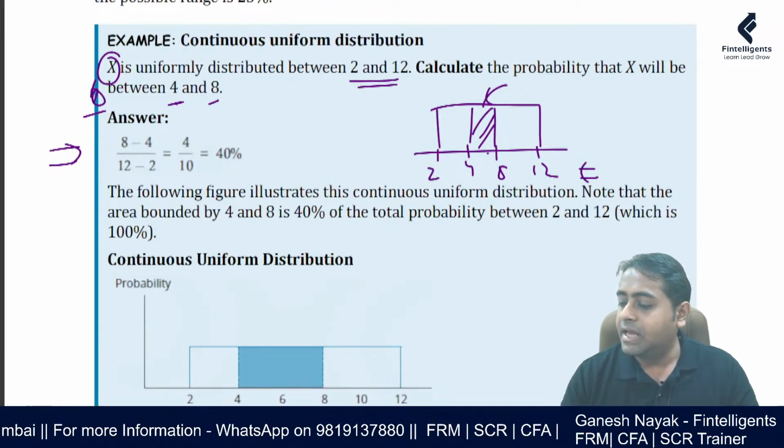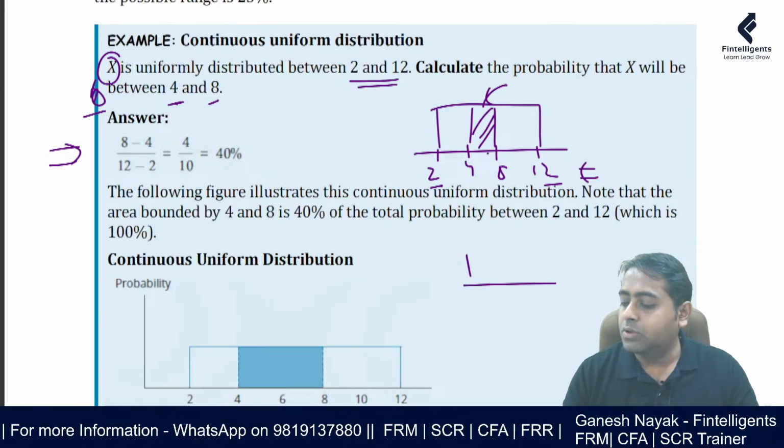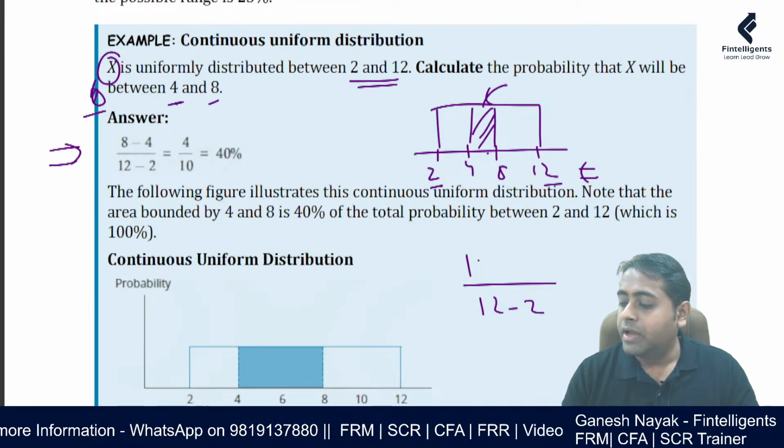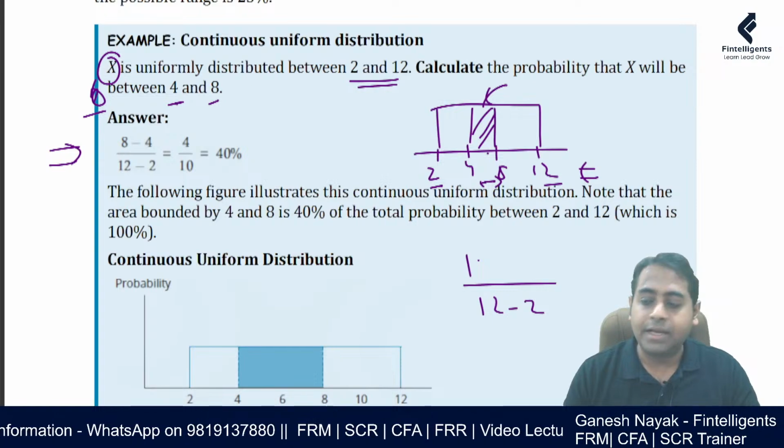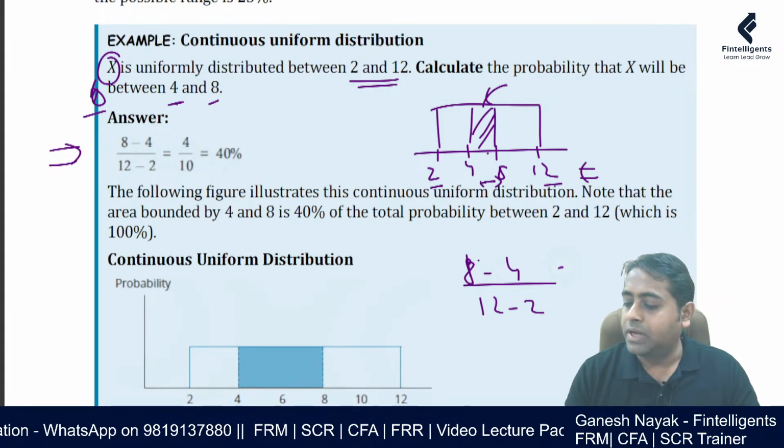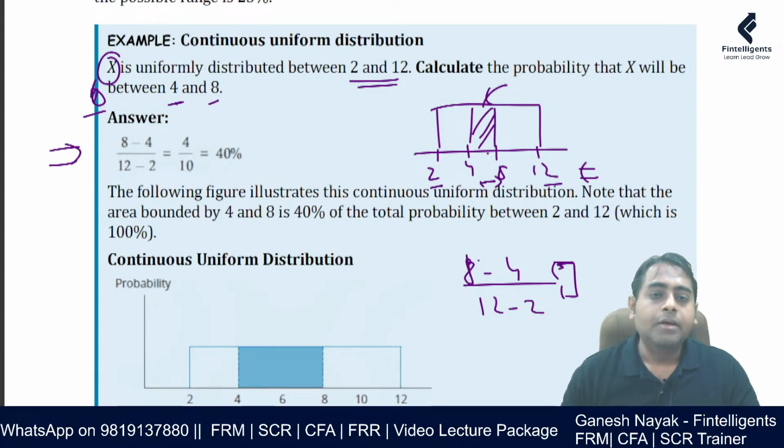So the entire area is between 2 and 12. What is the total area? That is 12 minus 2. And what is the area that we are looking at? 4 and 8. So it's going to be 8 minus 4, and then you will be able to find the answer. Basically, you have to think of it like this.